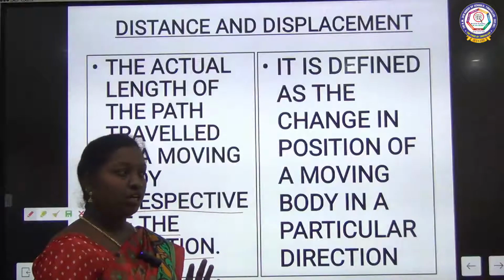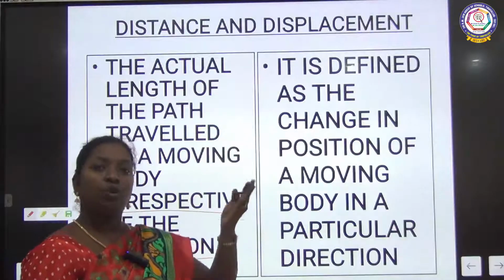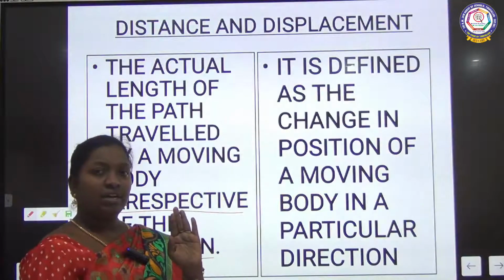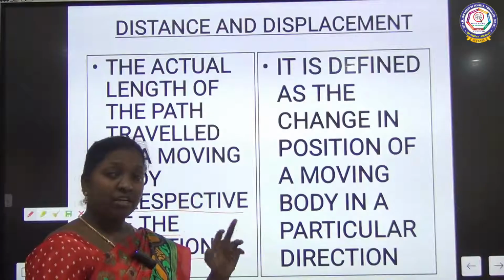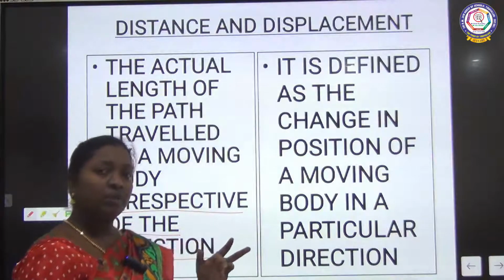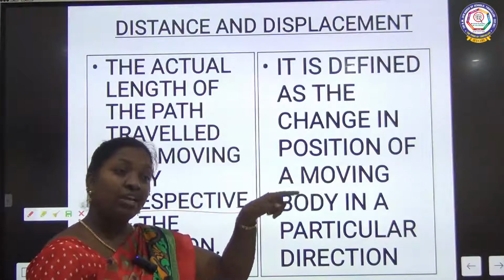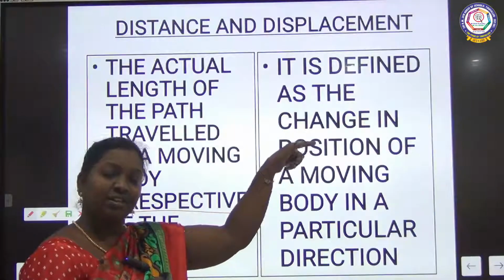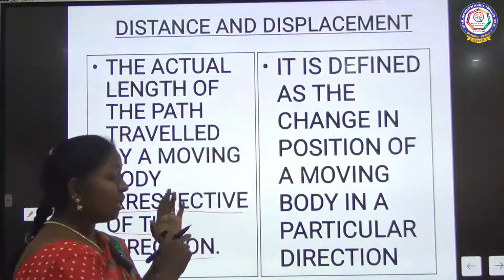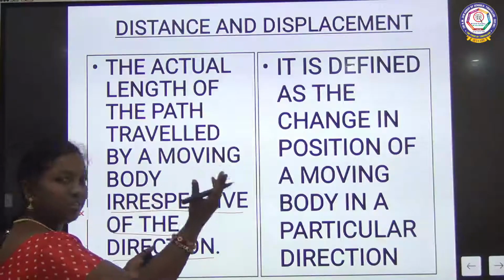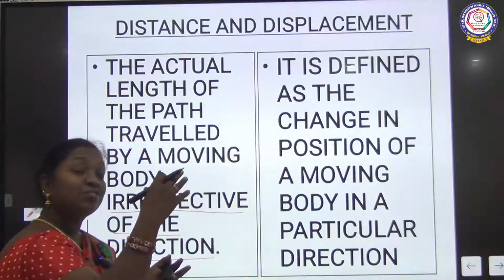For example, to travel from here to Chennai, I can go by train, by car, or by bike. So three different vehicles we can use. To reach Chennai, I can go any other way too, isn't it? So the distance is changing over there. The actual path from here to Chennai by train is one way. That is called distance.